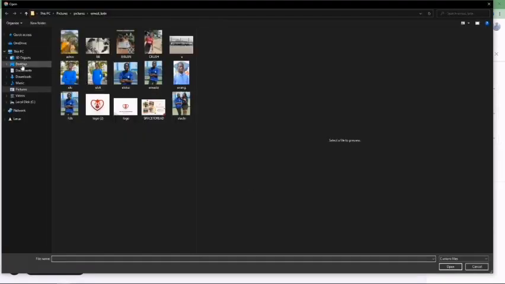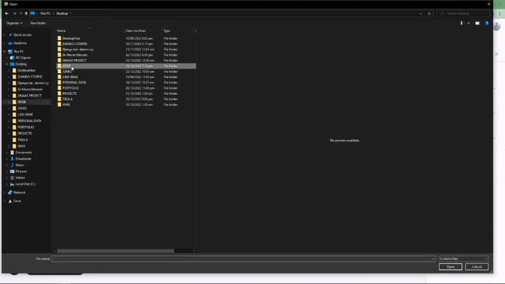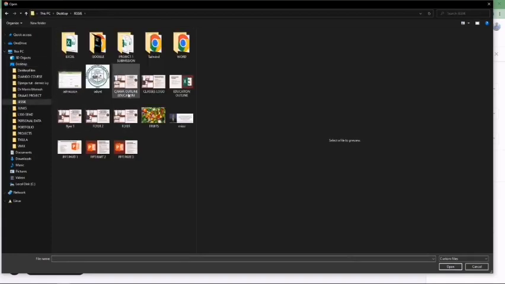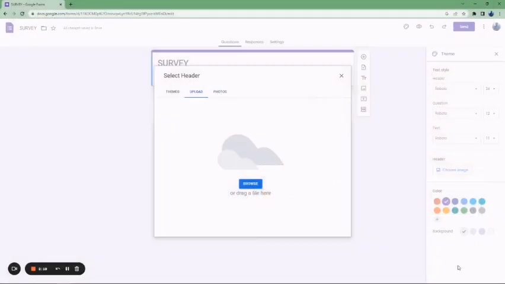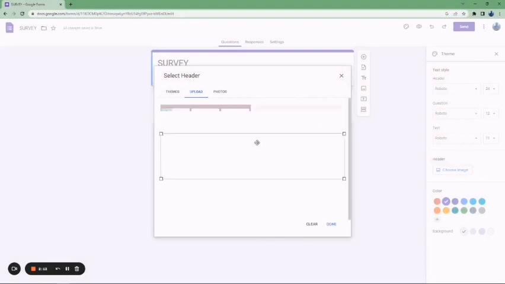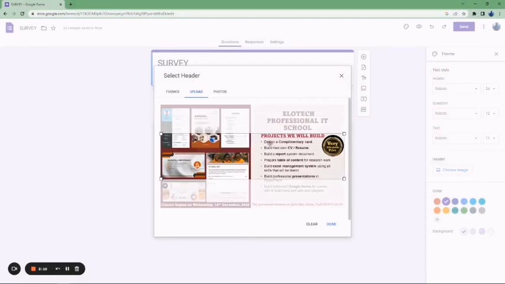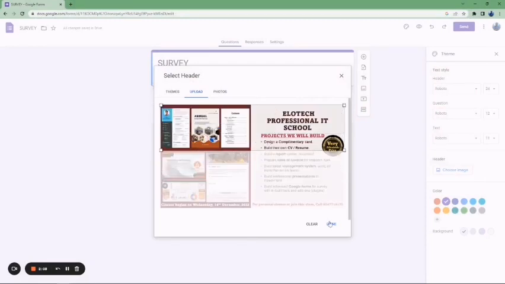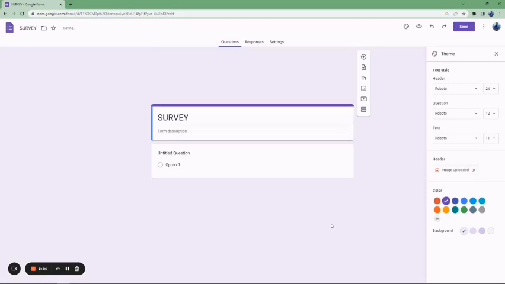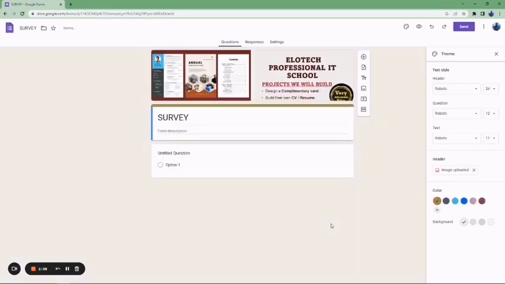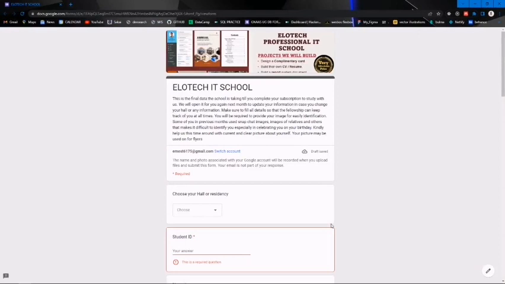So here, let me go here and upload some picture. I've named this as flyer on my machine. So choose your picture. After you select that particular picture, you have to resize the picture to where you want yours to be. So I wanted to pick the header as you saw. I will click on done, and immediately the picture will pop up on top for you.